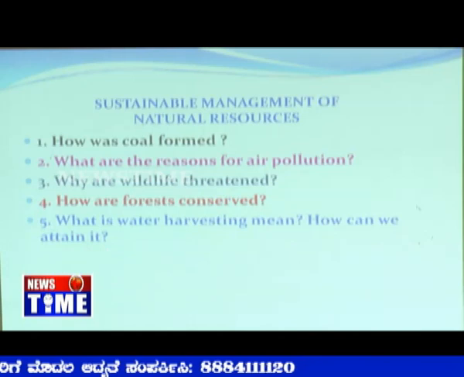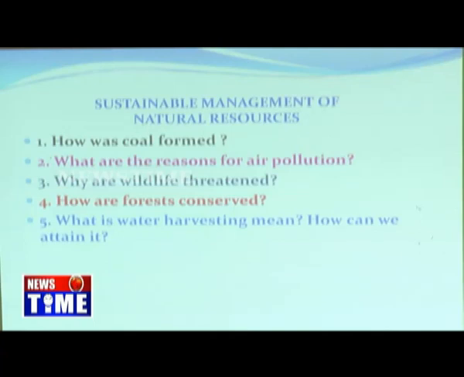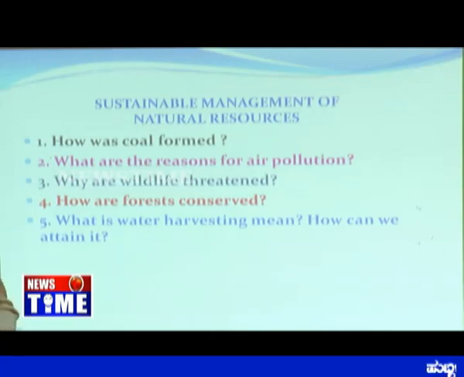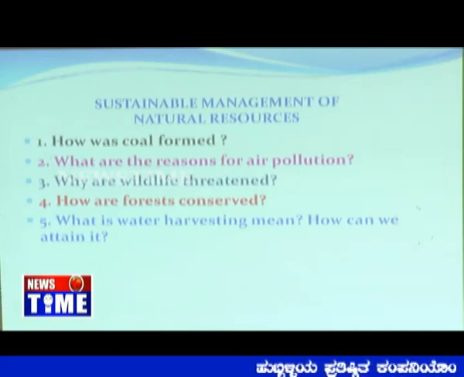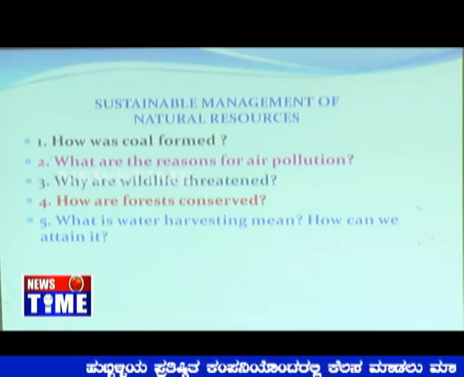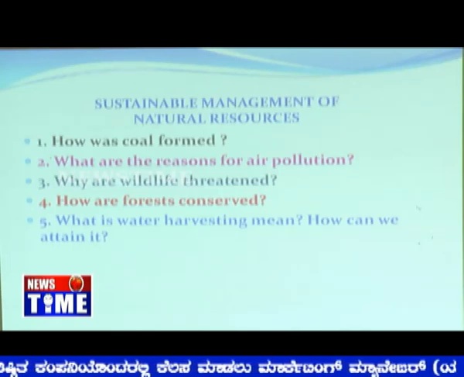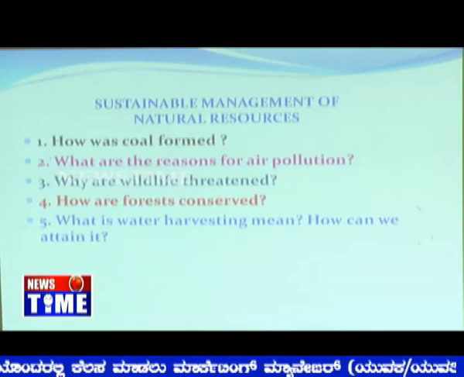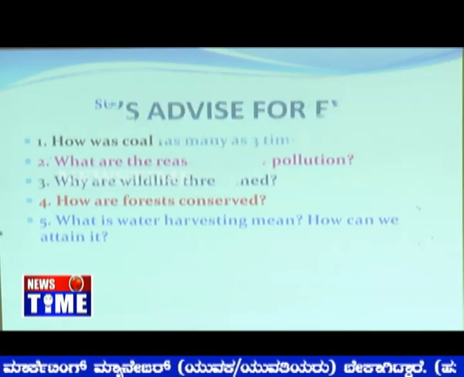Some of the questions are: how was coal formed, what are the reasons for air pollution, why is wildlife threatened, how are the forests conserved, what does water harvesting mean and how can we attain it. Water is wasted here and there, that we know. Water resources are very limited, make a note that hardly 1% of the water throughout the world is usable for drinking, potable water. Other than that, it is not possible to use for drinking. We have to take care of the water, especially rainwater harvesting must be done by everybody, then only we can have a very peaceful life.